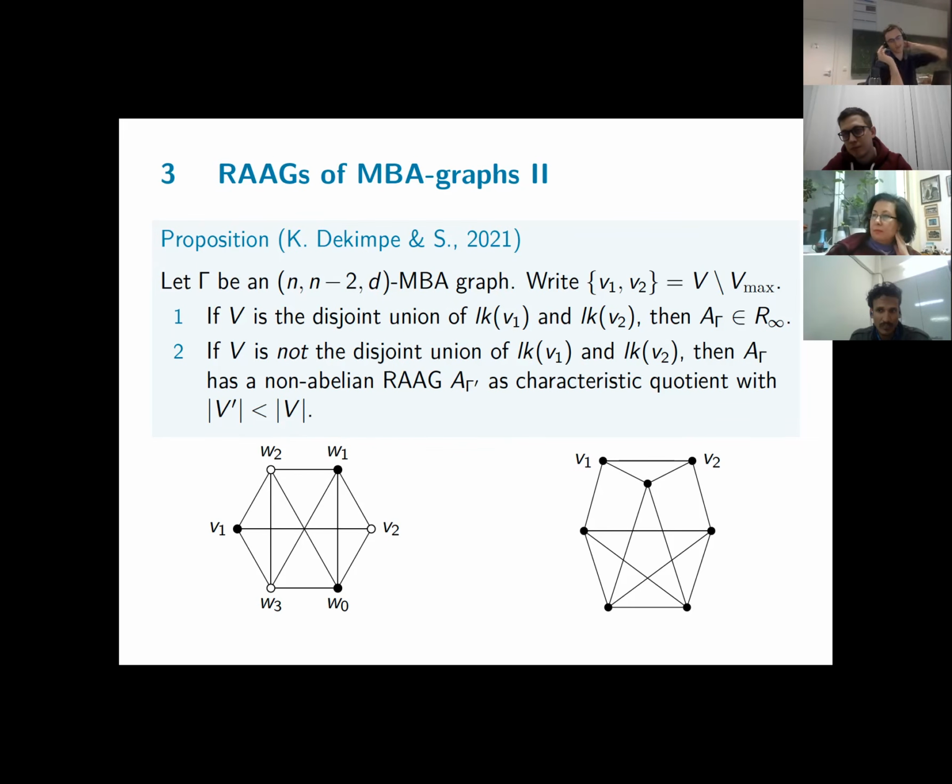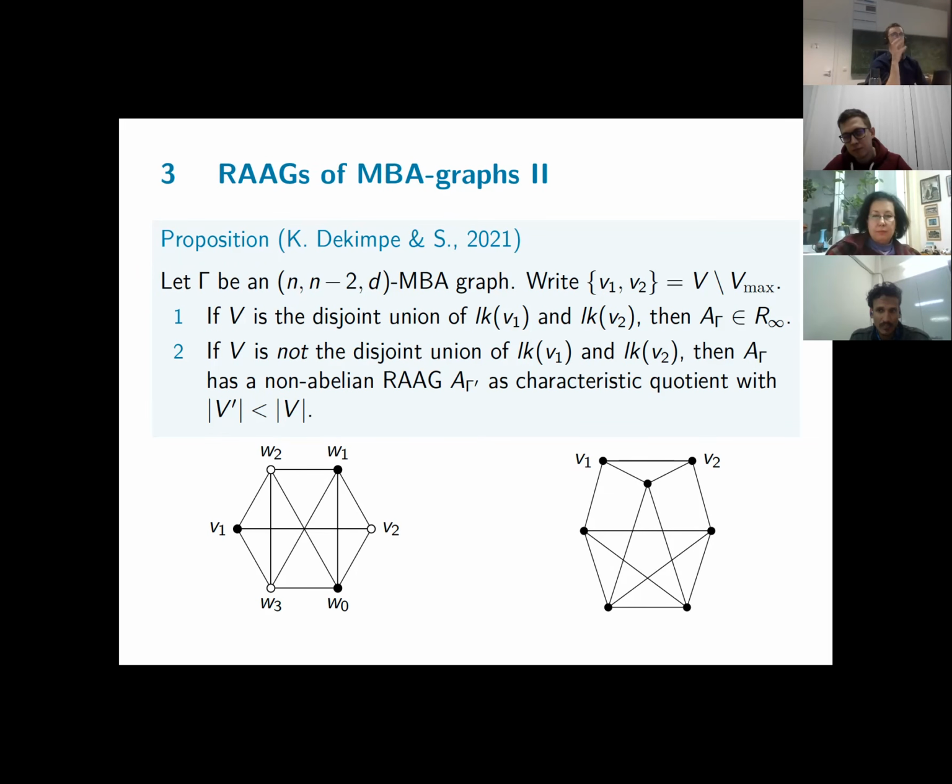The second approach, which is what I'm in some vague way doing for my PhD, is losing the information that it comes from a graph and trying to find true group theoretical properties that could imply the R-infinity property. Right-angled Artin groups that are non-complete all contain a free group as both a subgroup and a quotient, because you can just take the two vertices that are not connected. The subgroup they generate is a free group of rank 2, and you can delete all other vertices to get them as a quotient.